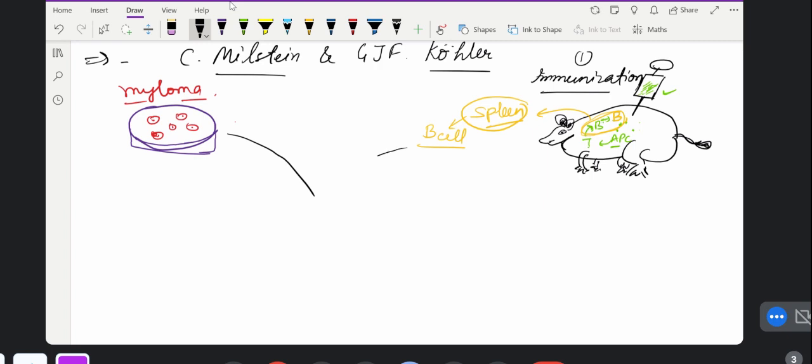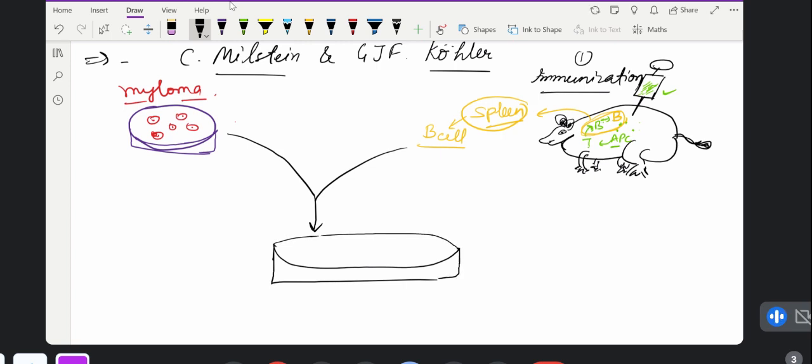Now we will mix both cells, B cells and myeloma cells, and now it will be called a hybridoma cell. Suppose it is green color, it is hybridoma cells. Some of them are completely cancerous cells.